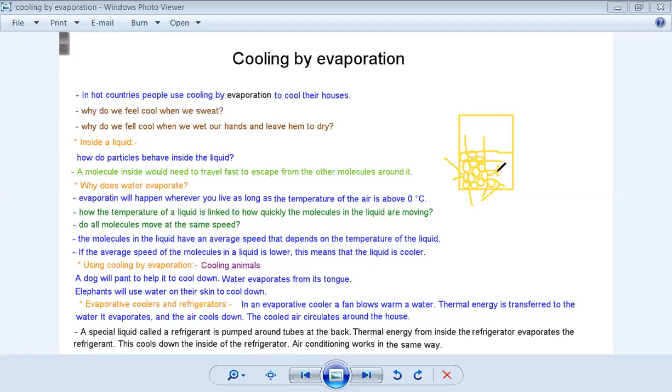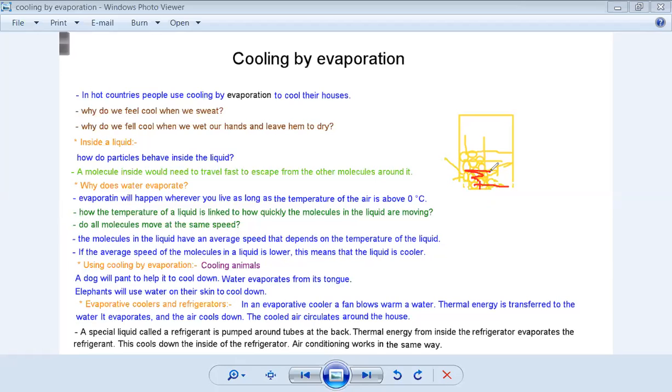So here, if they collide with each other, the energy from one of them, from the down ones, will get to the upper ones. Let me change the color. The energy from the bottom here will get into these molecules, transfer here, transfer there, keep transferring to the other molecules. So they will get an average speed also. That's why they have different average speeds.